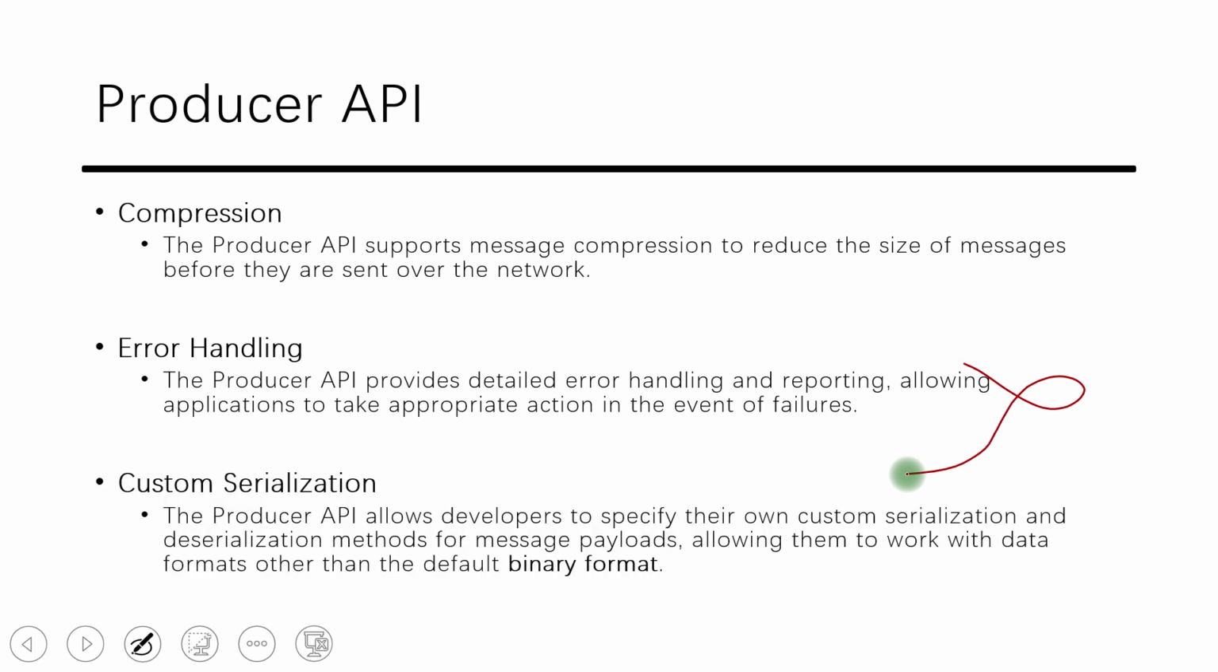Custom serialization: the producer API allows developers to specify their own custom serialization. First let's see why serialization is needed. Your events will have certain attributes, so you need to specify the mechanism by which they are converted into binary format, and the same logic will be used on the consumer side while reading that message. We'll see the deserialization there. The default serialization is provided by Kafka, but if you need to specify your custom serialization logic, that can also be given in the producer API itself.